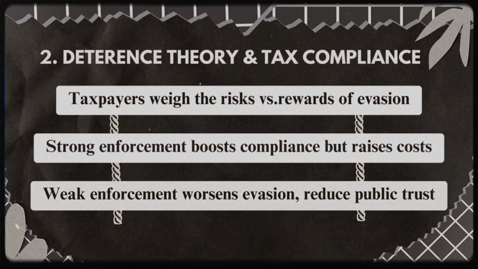To explain these challenges, the article applies deterrence theory, which explains taxpayer behavior based on risk and reward. If the financial benefit of evasion outweighs the risk of penalties, some individuals will choose to evade tax. Stronger enforcement through audits and penalties can discourage evasion, but it also increases government costs. On the other hand, weak enforcement only encourages more tax evasion, further eroding trust in the system.